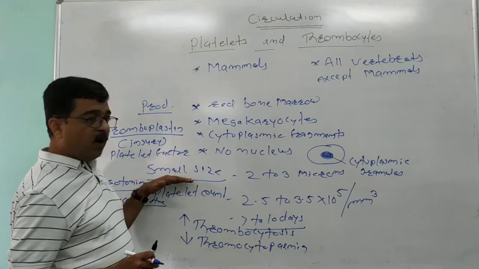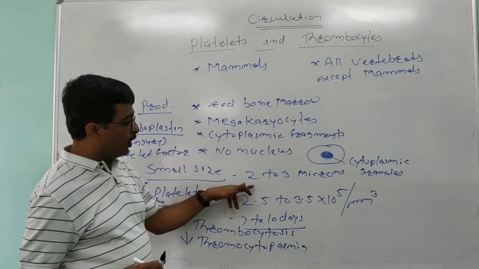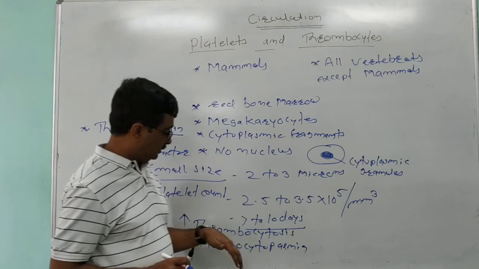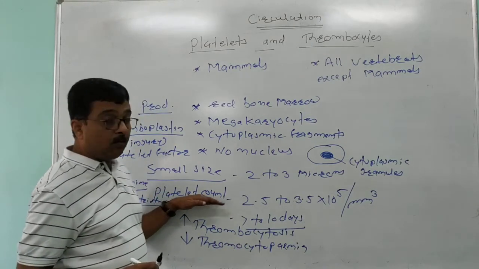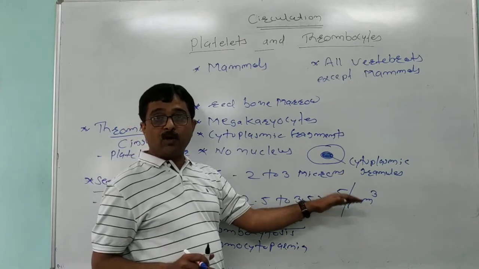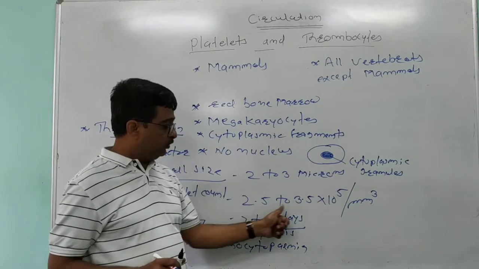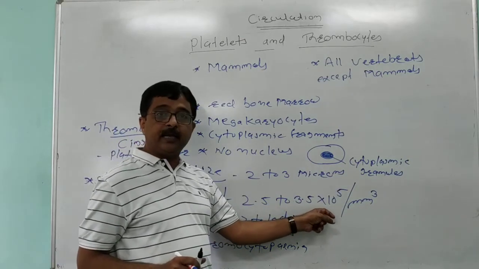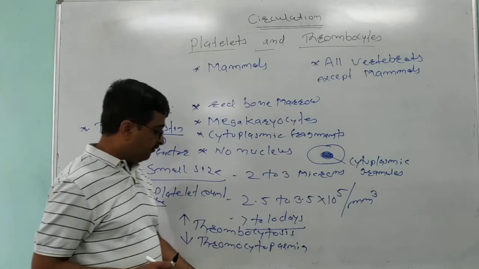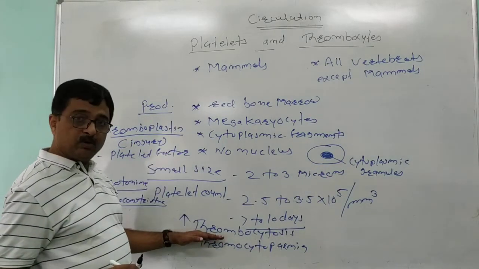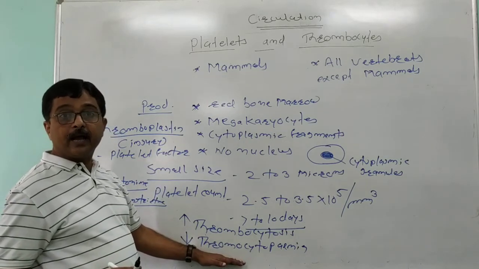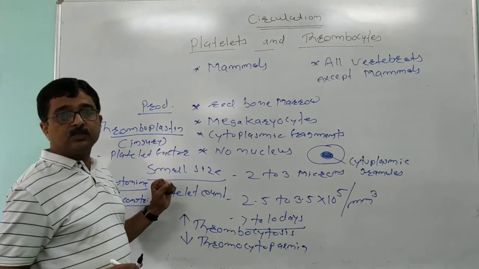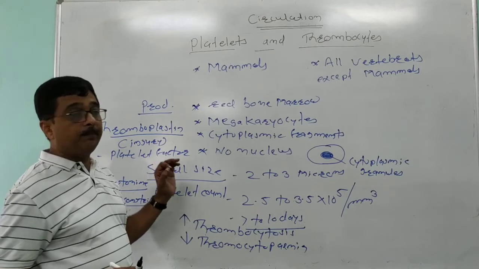These are small sized cells of 2 to 3 microns. The platelet count is the number of platelets per cubic millimeter of human blood, 2.5 to 3.5 into 10 to the power 5. When it increases, thrombocytosis. When it decreases, thrombocytopenia. And platelets are responsible for clotting of the blood.